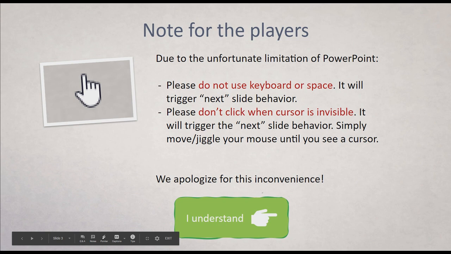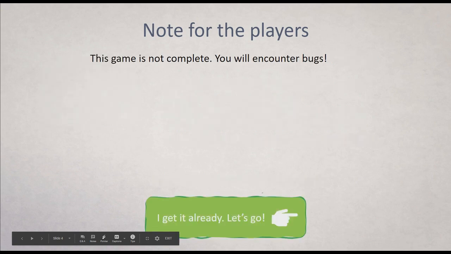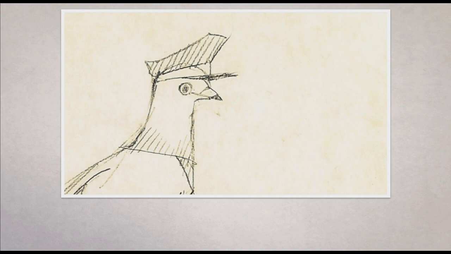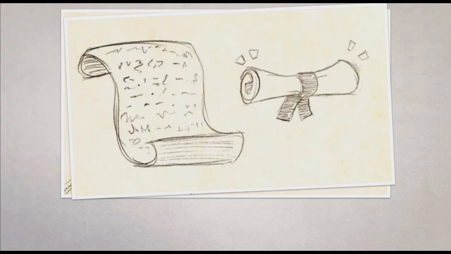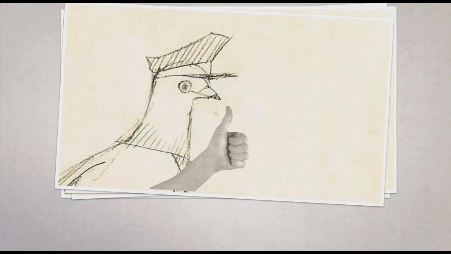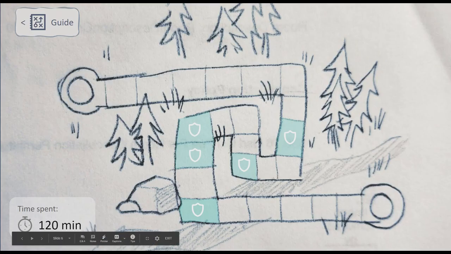Yeah, it doesn't do that. This game's not complete, so you encounter bugs. It doesn't show a cursor in slides, so I'm just going to the next one. I'm so sorry, but at least I get to see more of it than the viewer. I like these little pigeon drawings. I'm guessing I could click on these shields. Oh, I can click up here.